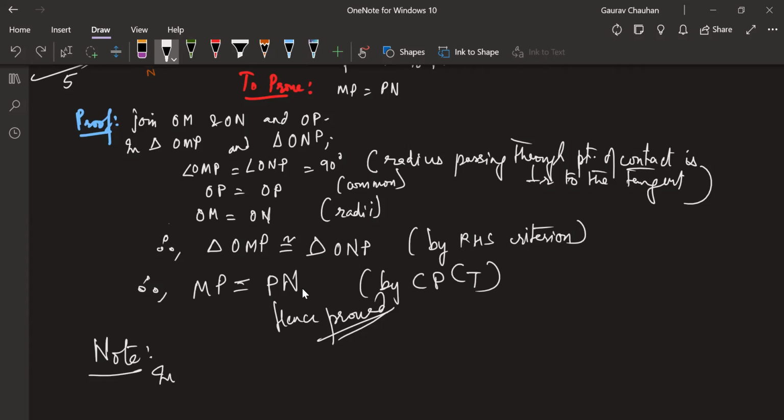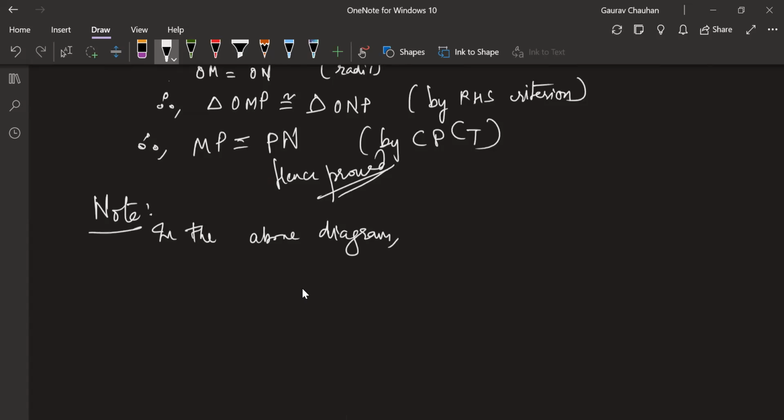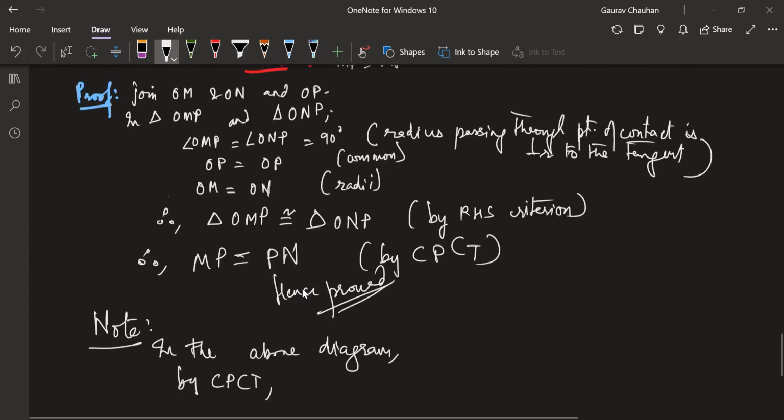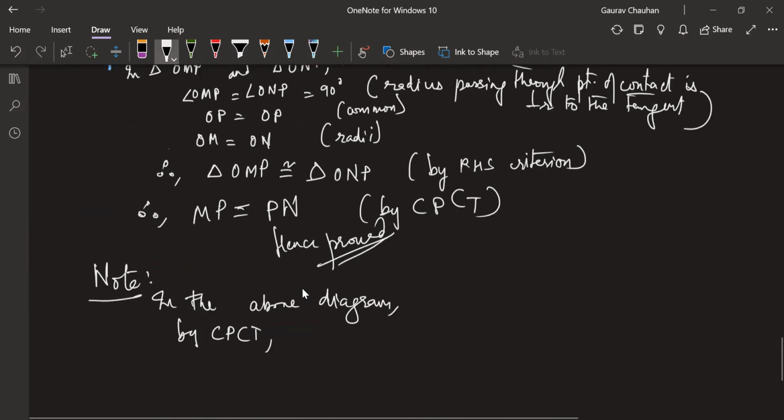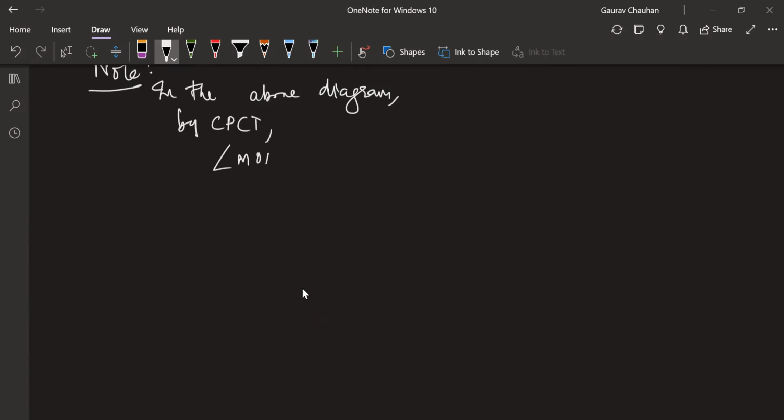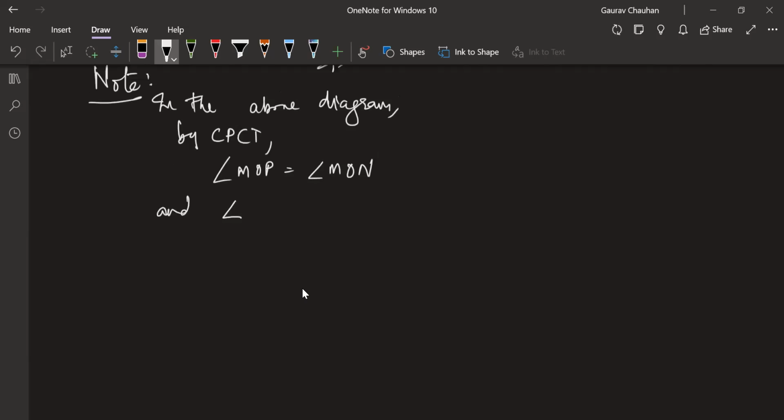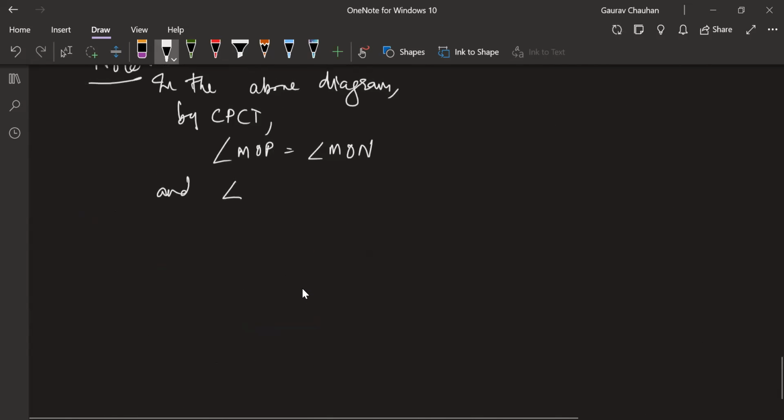In the above diagram, by CPCT, angle MOP is equal to angle NOP, and angle MPO is equal to angle NPO. Okay with that? This is by CPCT, right? Continuing the above proof only.